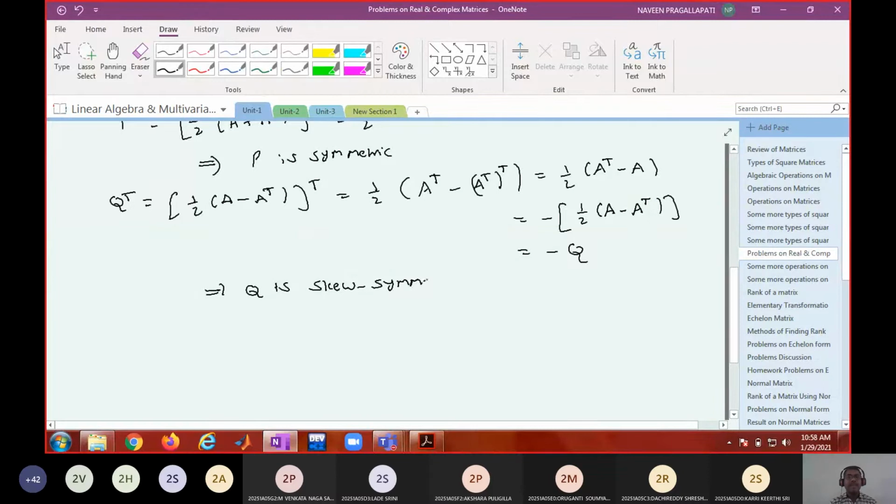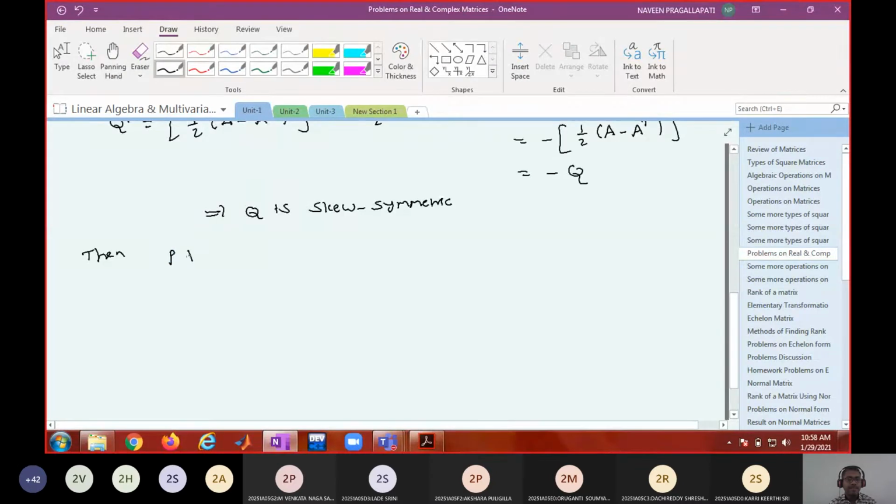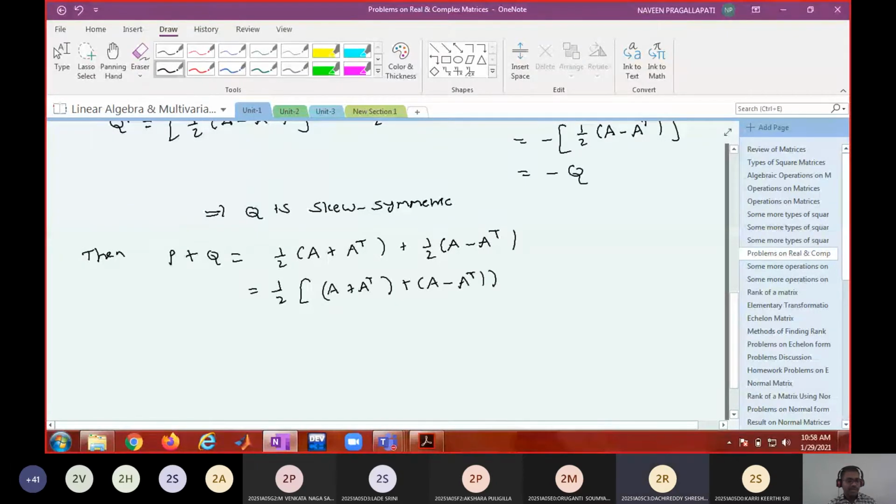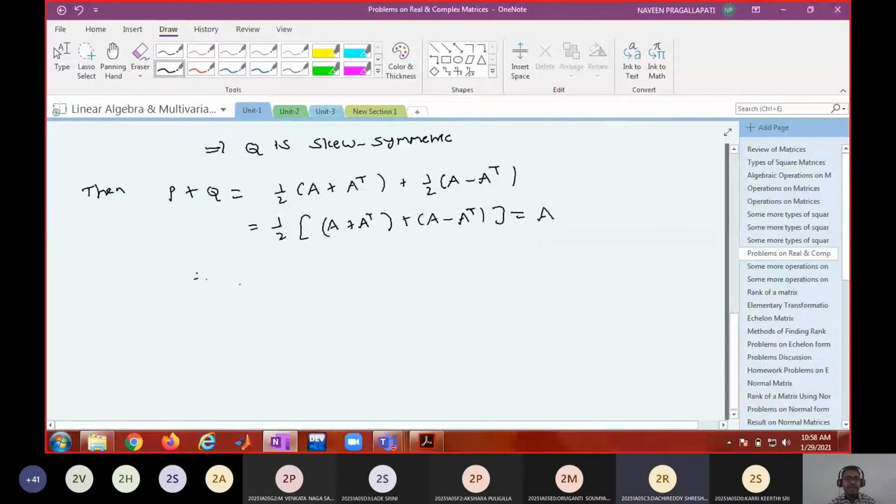Okay. So we have a symmetric matrix and a skew symmetric matrix. Then what will be P plus Q? If I take 1 by 2 common, then A plus A transpose plus A minus A transpose, that is 2A by 2, which is equal to A. Therefore we are able to express A as a sum of a symmetric matrix and a skew symmetric matrix, right?